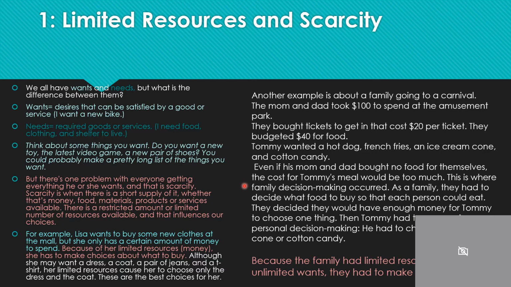This is where their family decision-making occurred. As a family, they had to decide what food to buy so that each person could eat. They decided they would have enough money for Tommy to choose one thing. Then Tommy had to engage in personal decision-making. He had to choose an ice cream cone or cotton candy. Because the family had limited resources and unlimited wants, they had to make decisions.